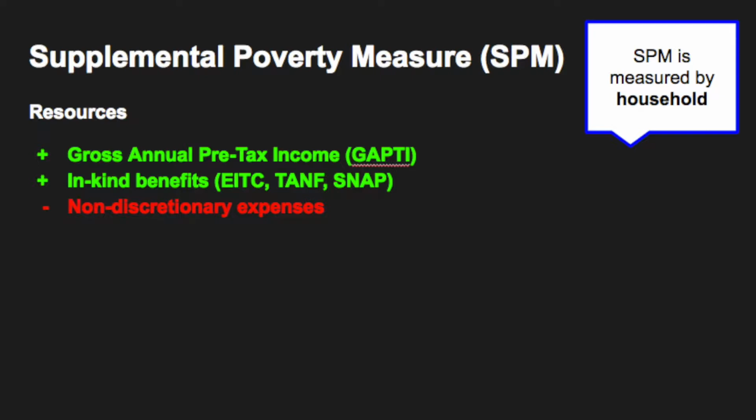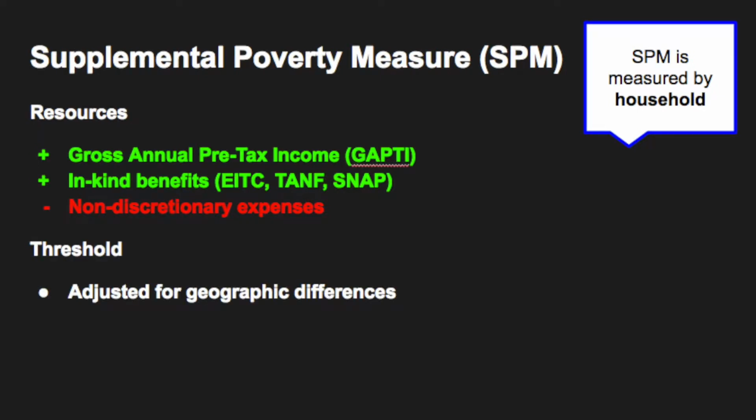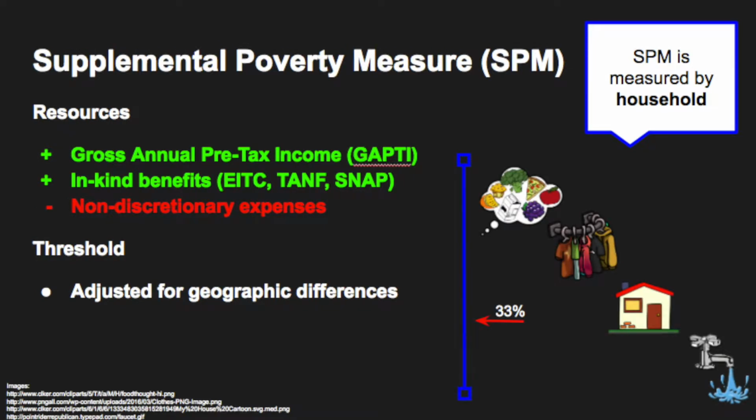After adding these resources, non-discretionary expenses are subtracted. This includes expenses such as childcare, transportation, healthcare, and taxes. Once these are accounted for, a number is determined and measured against a threshold that is adjusted for geographic differences. The income threshold that the SPM sets is calculated by multiplying the presumed expenses of food, clothing, shelter, and utilities by 1.2 to account for 40 to 60% of the median household income.